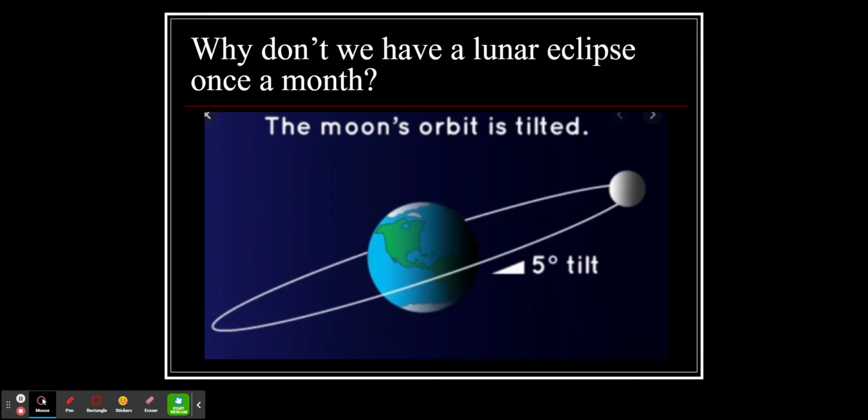Well, the answer is because the moon is tilted 5 degrees in its orbit. So instead of being on the plane of the solar system, like the Earth and the rest of the planets are, the moon is tilted 5 degrees off of that. So sometimes the moon is above the plane, sometimes the moon is below the plane. An eclipse can only happen when the moon is actually on the same plane as the sun and the Earth. That's when you're going to have a total eclipse occur.